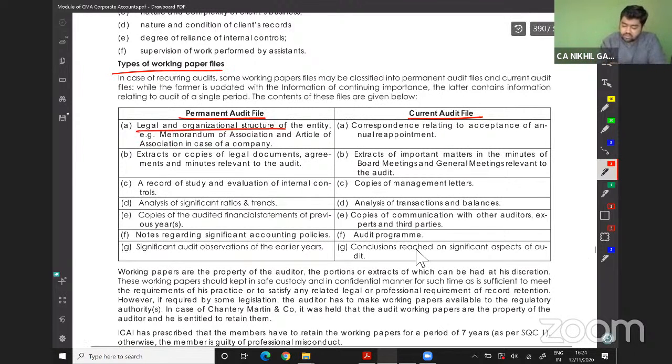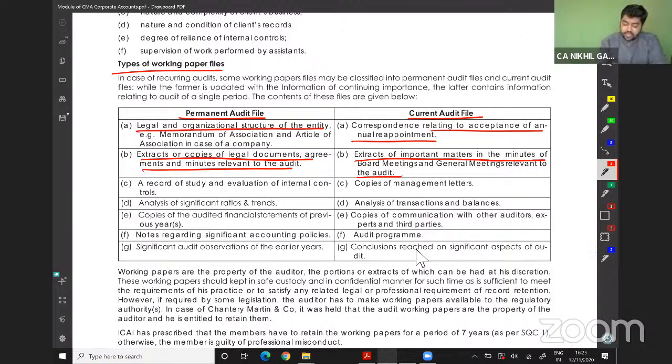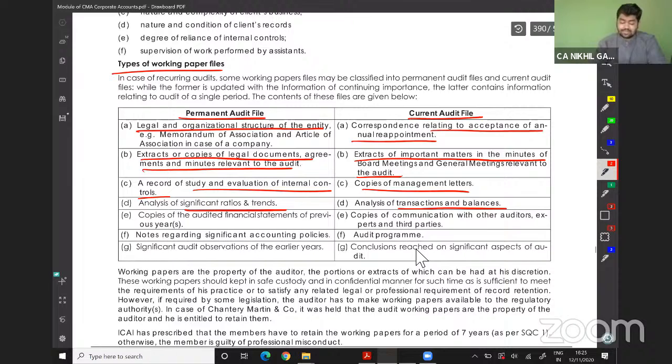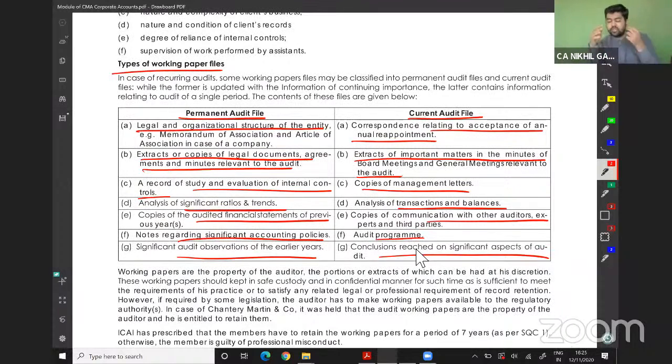Legal and organization structure of the entity. Correspondence relating to acceptance of annual appointment. Extract or copies of legal documents, agreements, and minutes relevant to the audit. Extract of important matters of the meeting and general meeting of that year. Record of study and evaluation of the internal controls. Copies of management letters. Significant ratios and trends, analysis of transactions and balances. Copies of audited financial statements. Copies of communication with other auditors. Notes regarding significant accounting policies, significant accounting assumptions, audit program, and conclusions reached on significant accounting expenses.